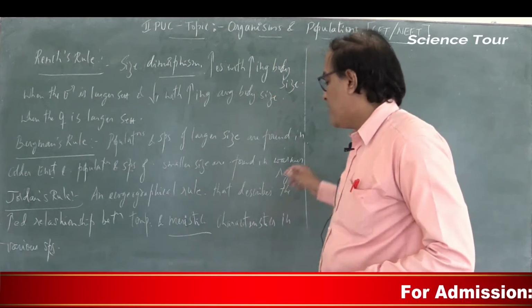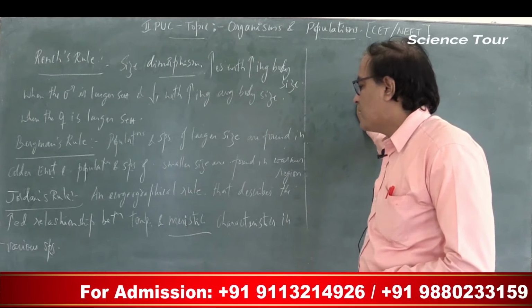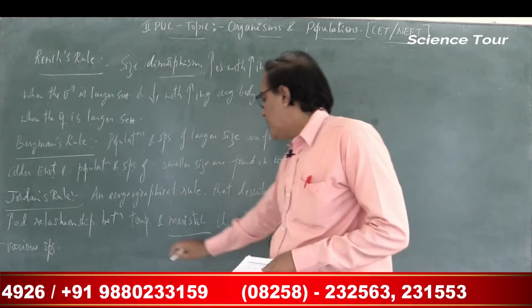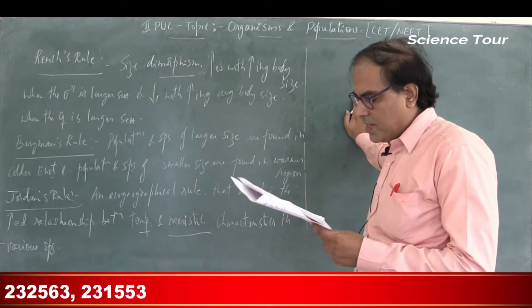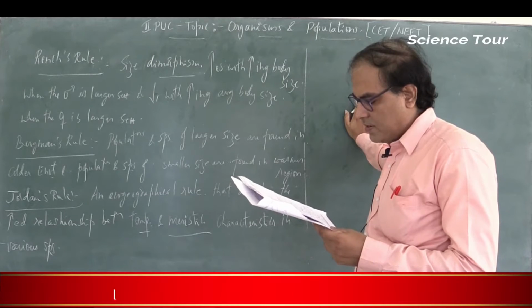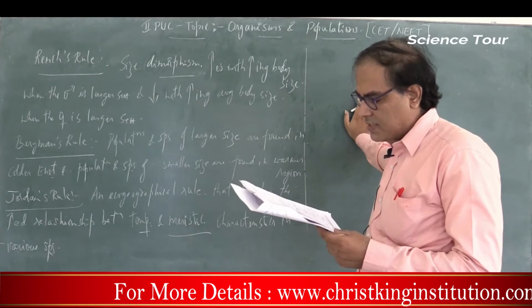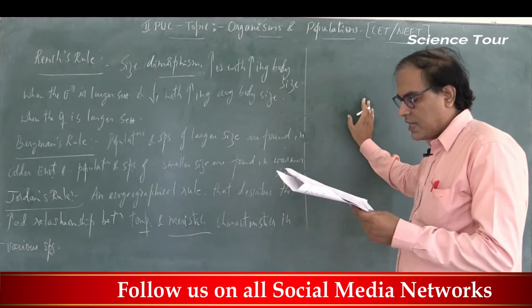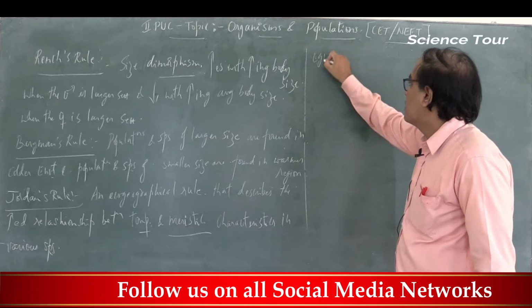Now, what do you mean by these meristic characteristics? For example, meristic characters are fin rays, vertebrae, or scale numbers.